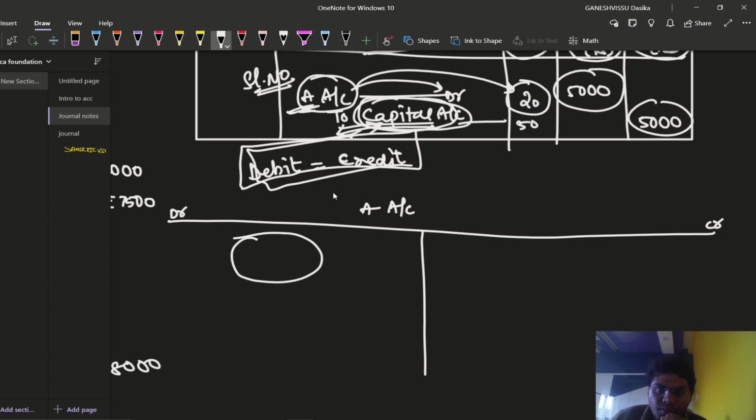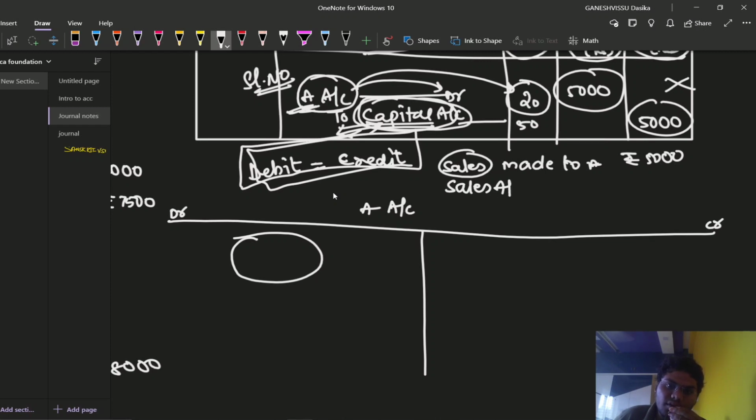Whenever, let us say, some sales are made to A, I am going to add the entry that sales were made to A, rupees 5,000. I am going to write this. This is some other transaction and I am writing here sales. So of course sales is there, so we are going to write the sales account data. One minute, friends. Okay.